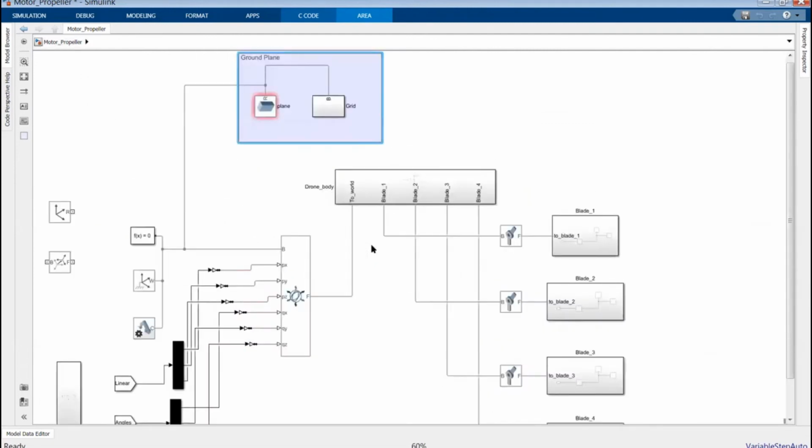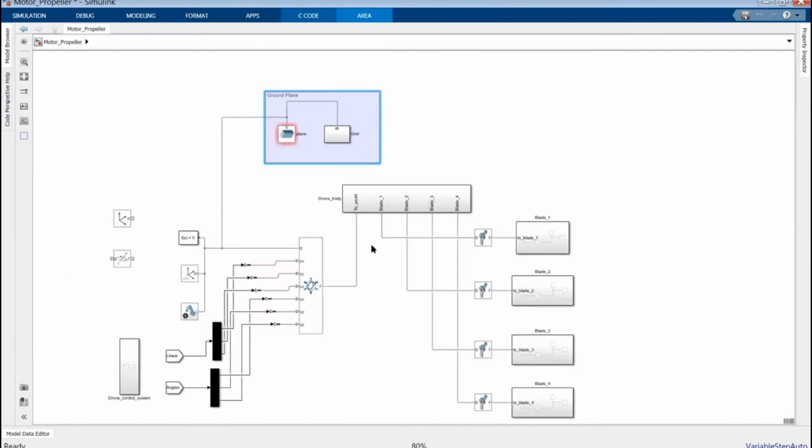Remember, all these things we'll be doing in MATLAB. In the final version, we'll be doing trajectory optimization. Trajectory optimization means we'll be providing a path, and the drone will be following that path.